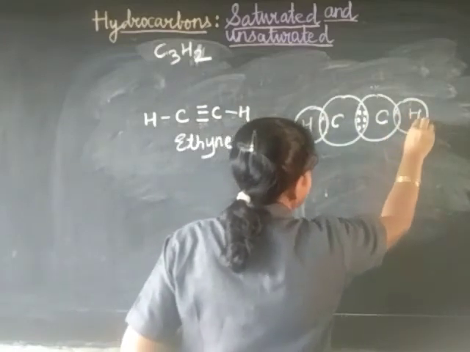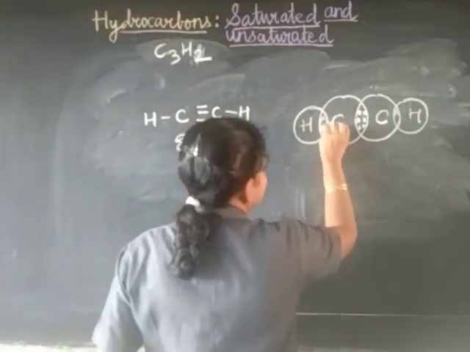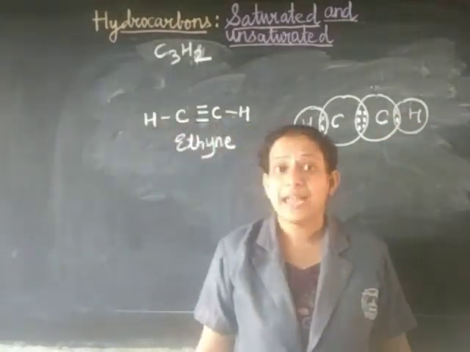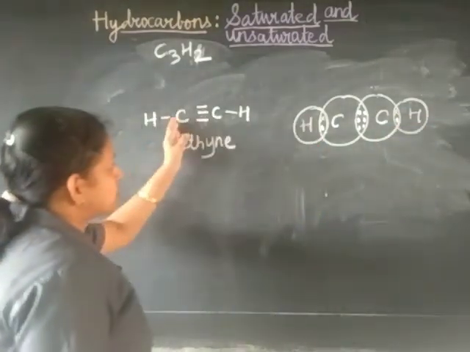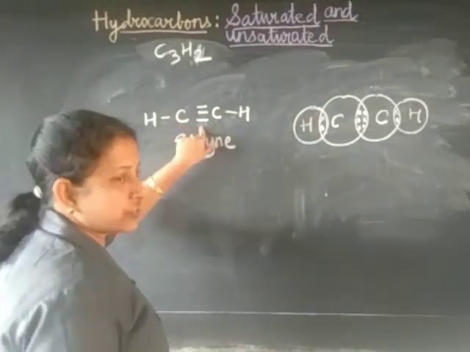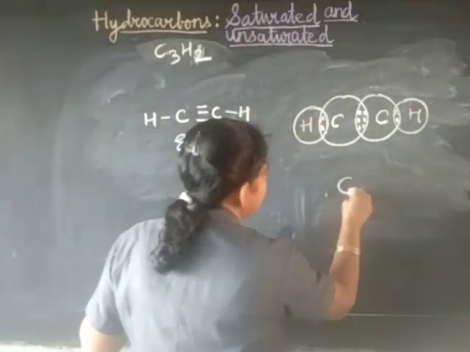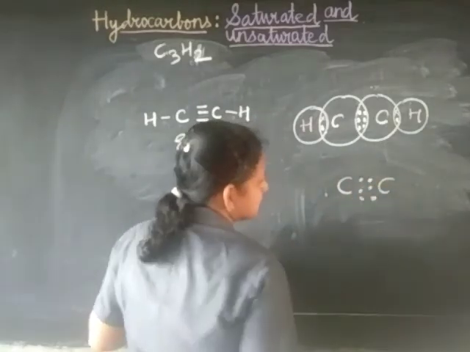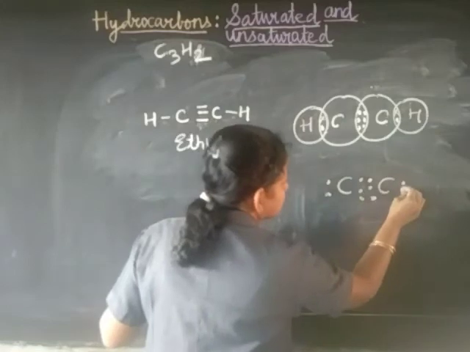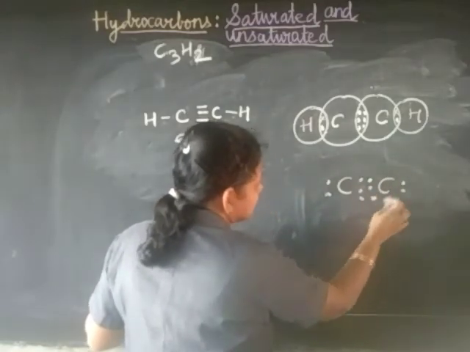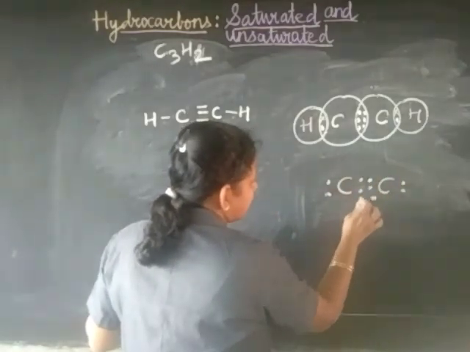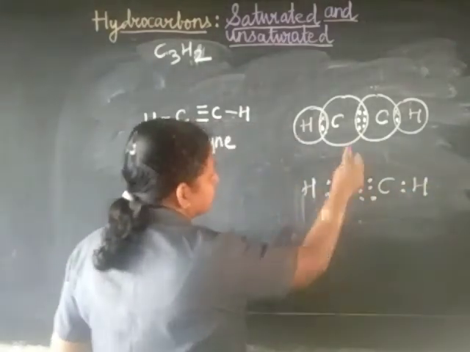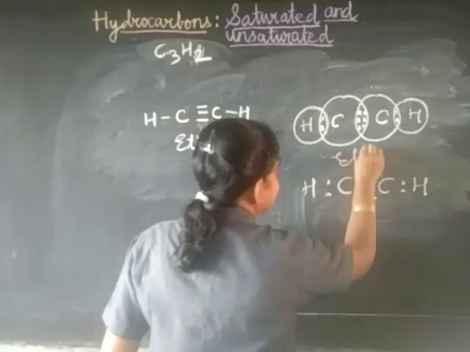A cross for hydrogen and a dot for carbon. So this way you can easily draw the electron dot structure as well as the line structure, the structural formula. This is called a structural formula. This way also you can show it: 1, 2, 1, 2, 3, 4, 5, 6. Okay. 1, 2, 1, 2, then 1 to 8 and 1 to 8 on the carbons, with hydrogen, hydrogen. So these are the electron dot structures of ethyne.